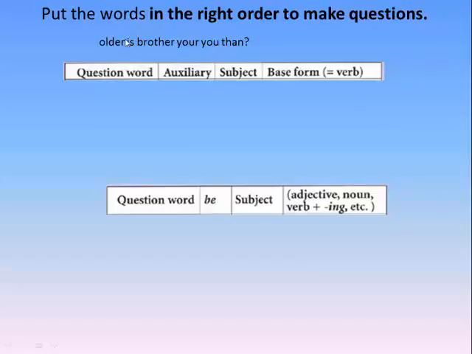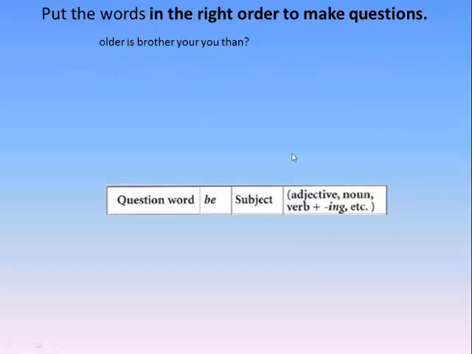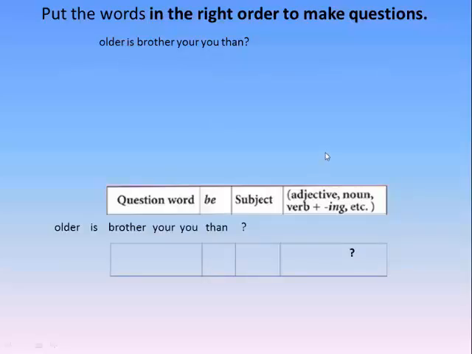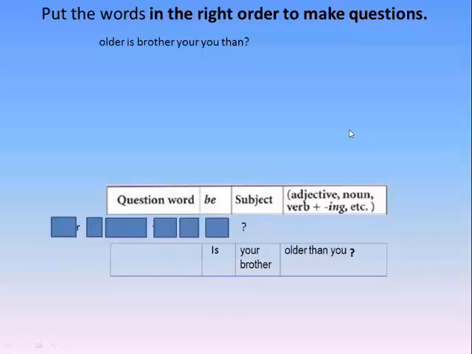My only verb is. So I need to follow this chart. Question word, no question word. Form of the verb to be, yes, is. Is your brother older than you?